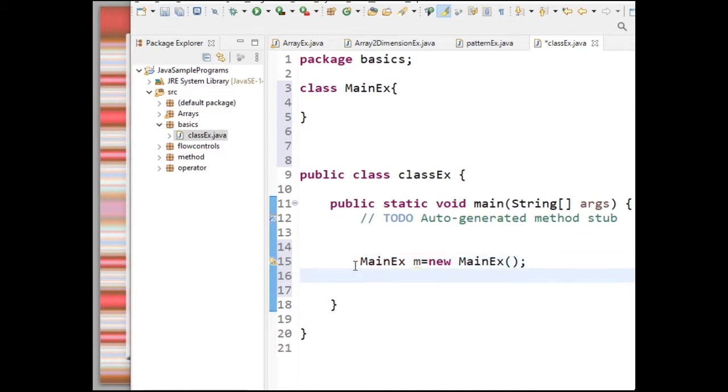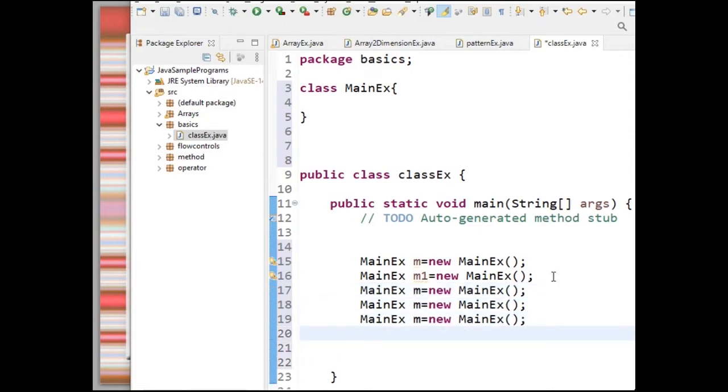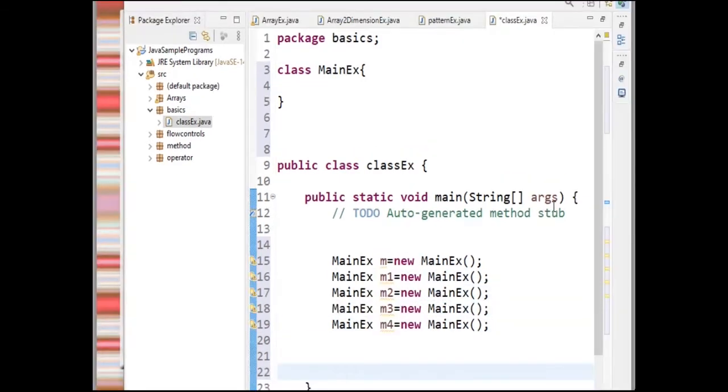Now I want to create another object the same way. So here you should not use the same references. Like that I can create a number of objects with different names. So here how many objects have I created?